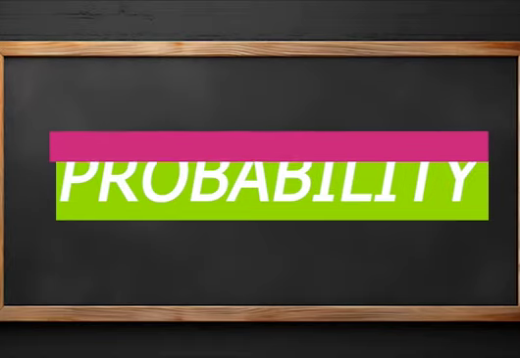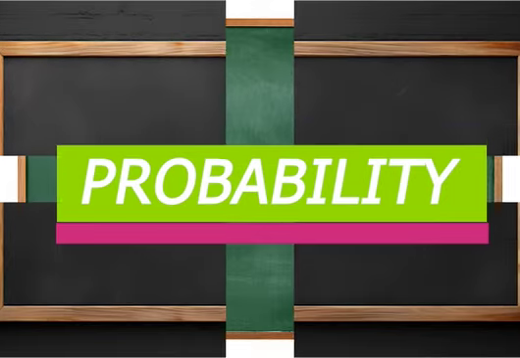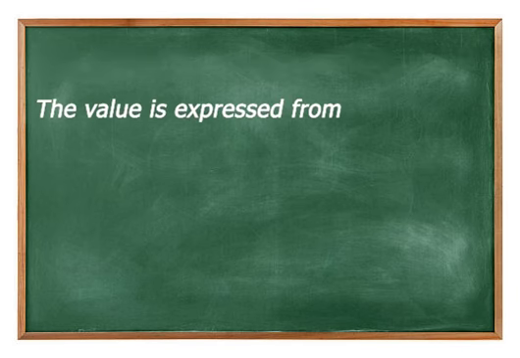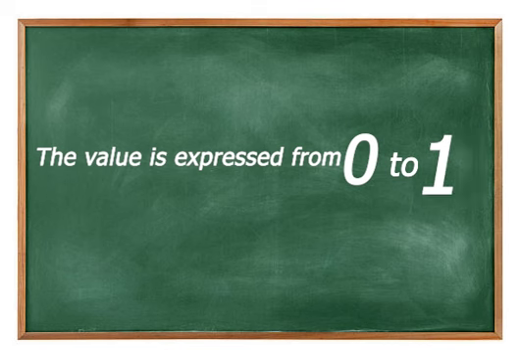Let us discuss probability as our first lecture. Probability is the occurrence of a random event. Probability is the existence or the happening of any random event. The value is expressed from 0 to 1. This means simply the range of probability is just from 0 to 1, not more than 1, not less than 0. If the probability value becomes 1, then that probability is certain or 100% sure.